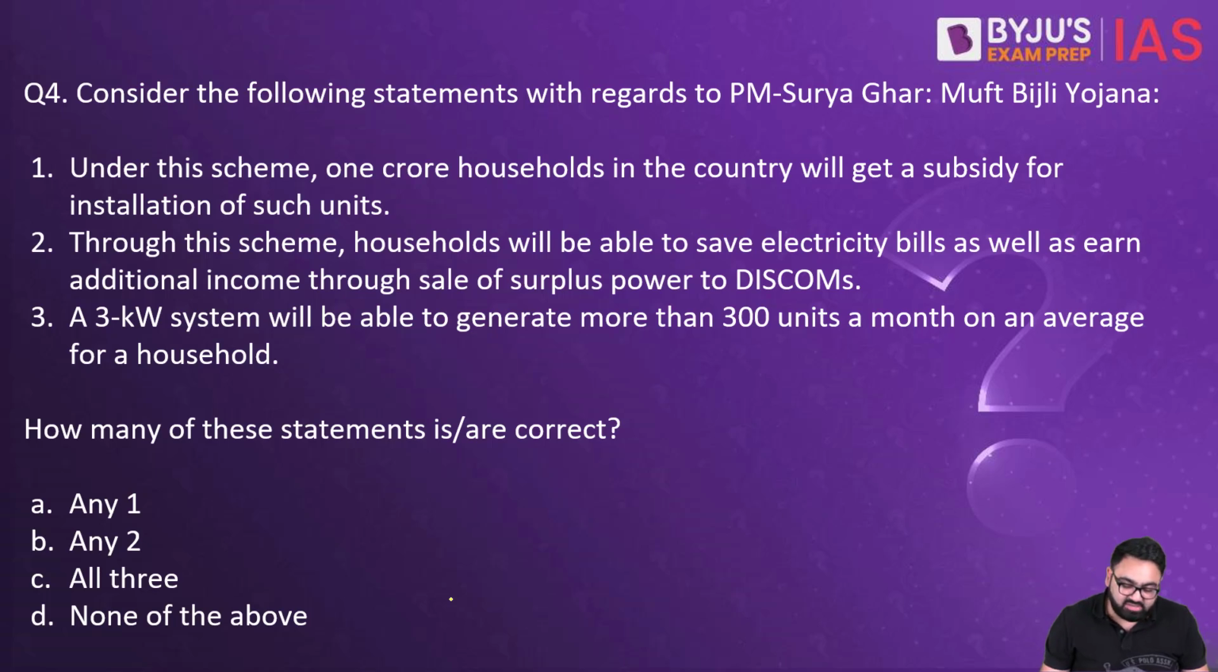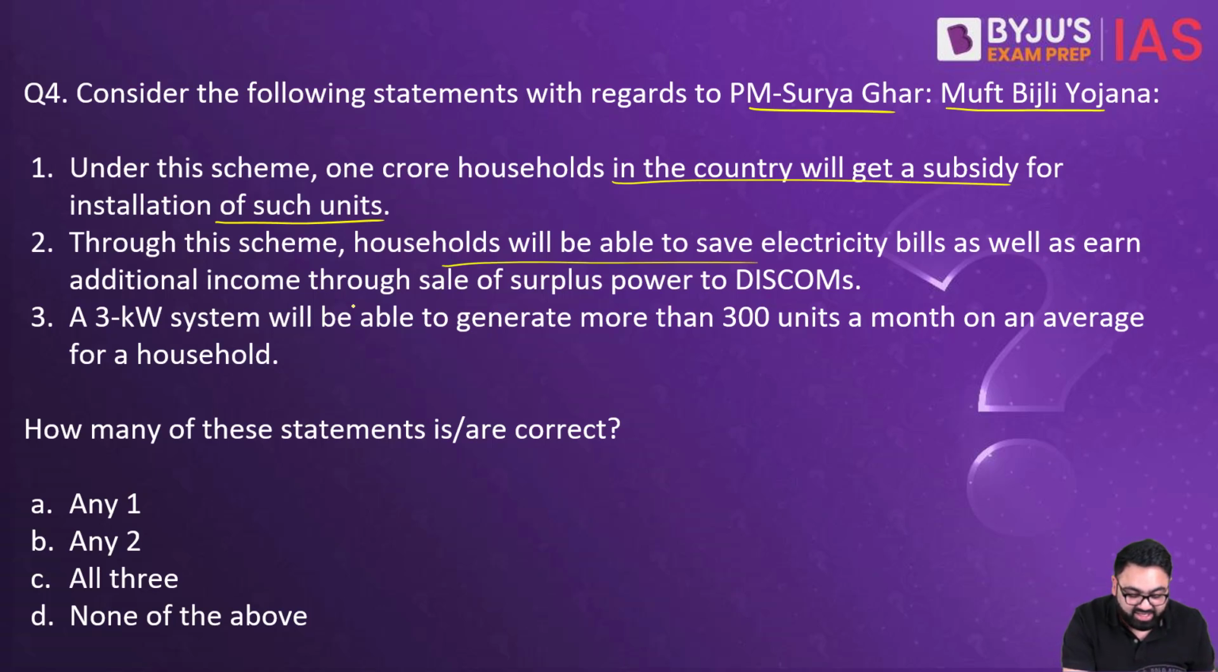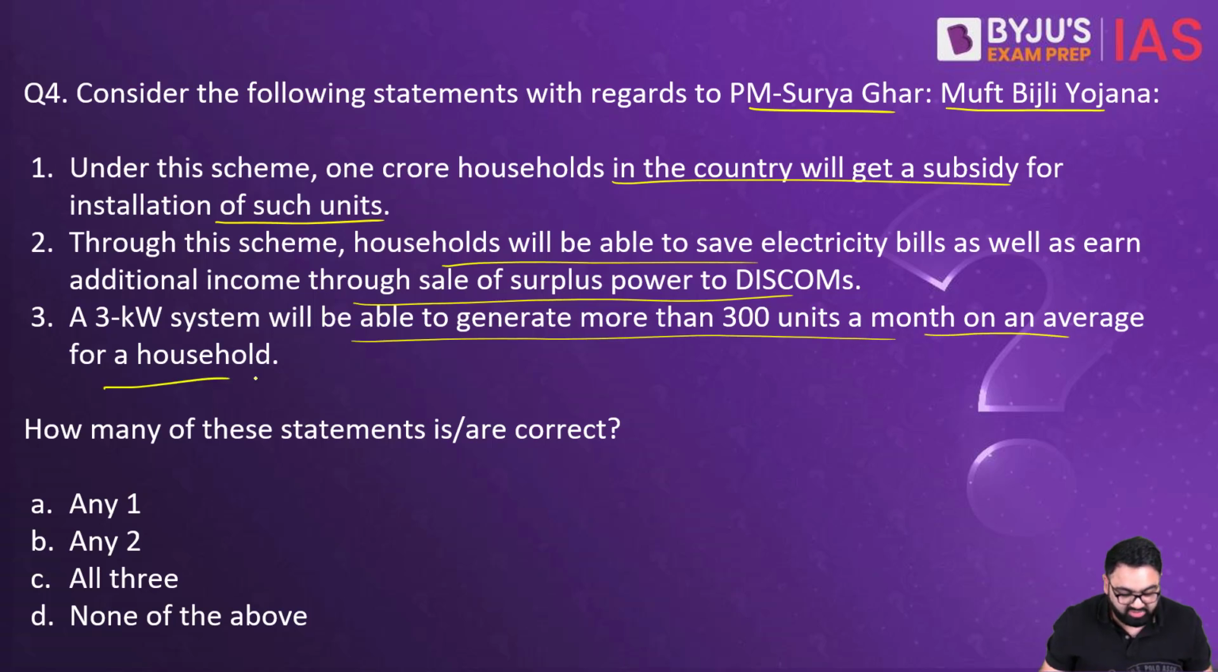Consider the following statements with regards to Pradhan Mantri Surya Ghar Muft Bijli Yojana. Number 1. Under the scheme, 1 crore households in the country will get a subsidy for installation of such units. Second, through the scheme, households will be able to save electricity as well as earn additional income through sale of surplus power to discoms. Third, a 3 kilowatt system will be able to generate more than 300 units a month on an average for a household. How many of these are correct?